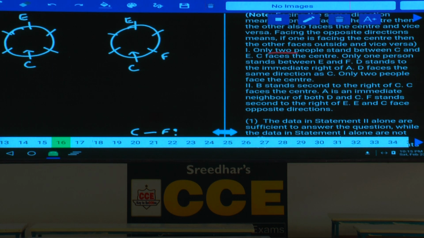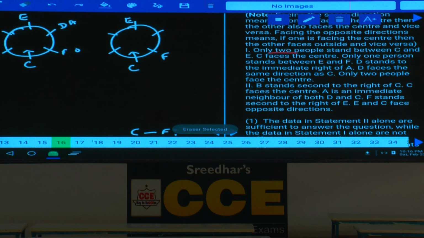Then D stands to the immediate right of A. As D is to the immediate right of A, if D is here, A will be here. But as D is facing towards which direction? Or if D is here, A will be here. Now D is facing towards the center. And only 2 people facing the center. As only 2 people are facing towards the center, now D is facing towards the center, C and D are also facing towards the center, isn't it?